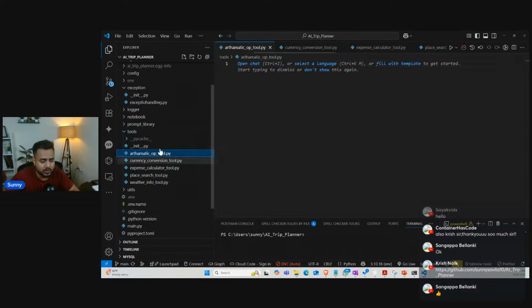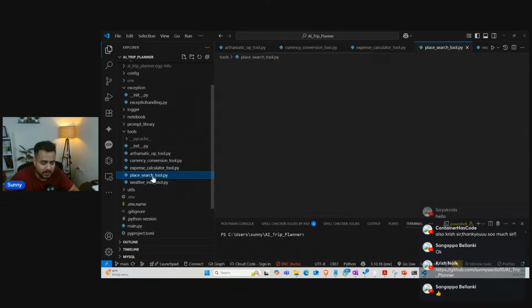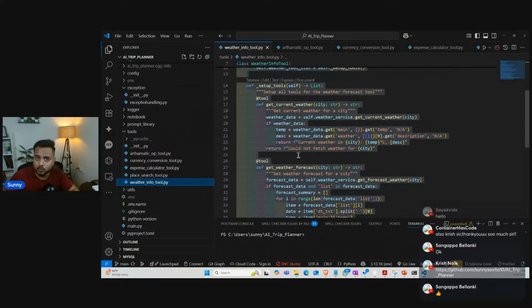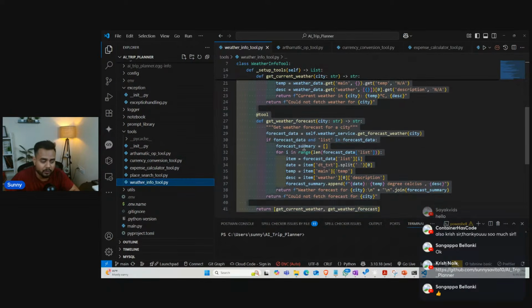So guys, here you can see we have our arithmetic operation tool, and we don't have anything over here. We also don't have anything inside the currency conversion tool, expense calculator tool, place search tool, weather info tool, right? In the weather info tool, we have code, but in the rest of the tools, you will not be able to find code because we have to code the remaining part, and then we'll try to execute this application.